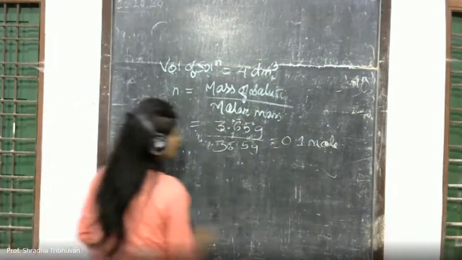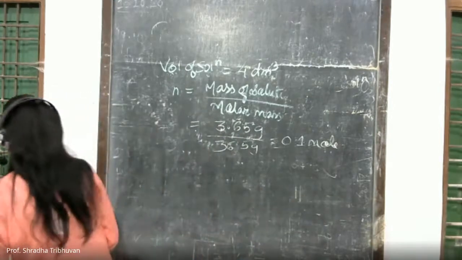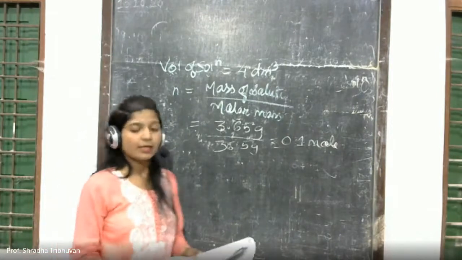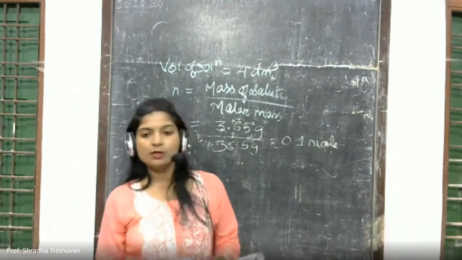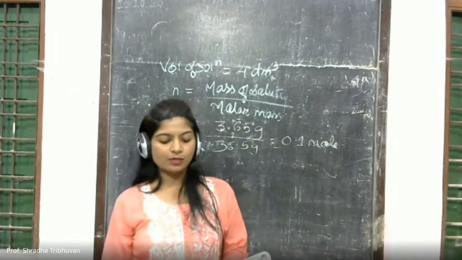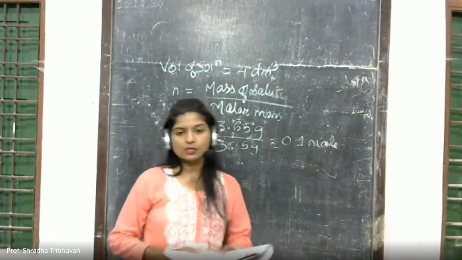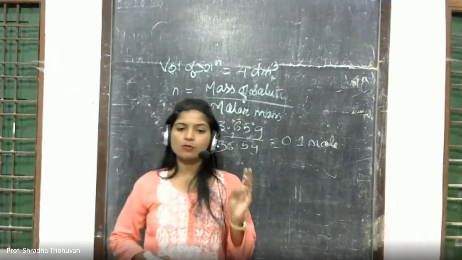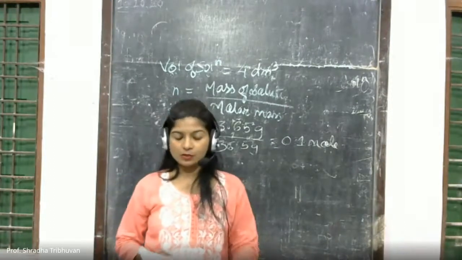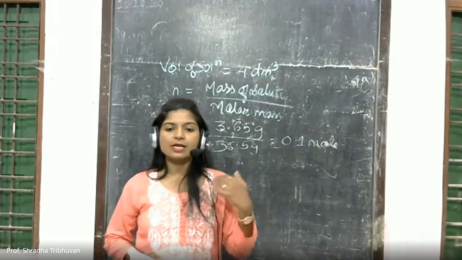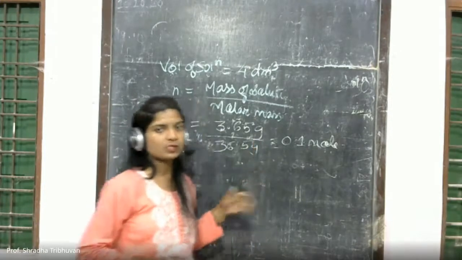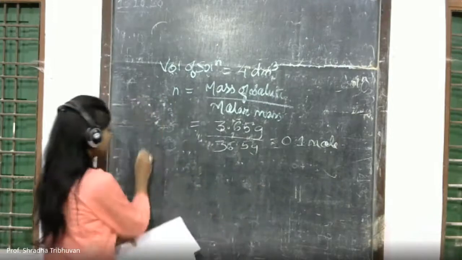Now we have the number of moles. You have to calculate molarity. I'll go through the problem again. Calculate the molarity of a solution when 3.65 gram of HCl is dissolved in 4 dm cube of solution. So what all was given to you? Weight W of HCl was given, that was 3.65, and the molar mass that we calculated was 36.5. So we calculated the number of moles. Now we have to go for molarity.